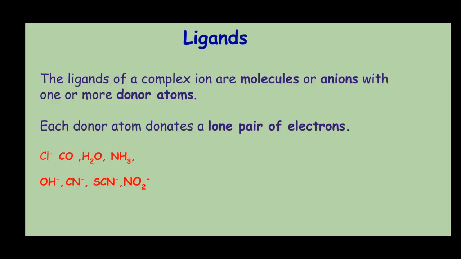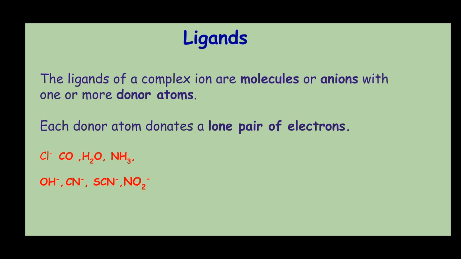Ligands. Ligands are the ions or molecules that surround the central metal ion in a coordination complex. Ligands may be small ions such as halides, hydroxyl ion, cyanide ion, small molecules such as water or ammonia molecule, or large molecules such as ethylene diamine, or even macromolecules such as porphyrin ring. For a ligand to make a bond to the central metal atom, it must have at least one lone pair of electrons. This is the primary condition for a ligand to make a bond with the metal.